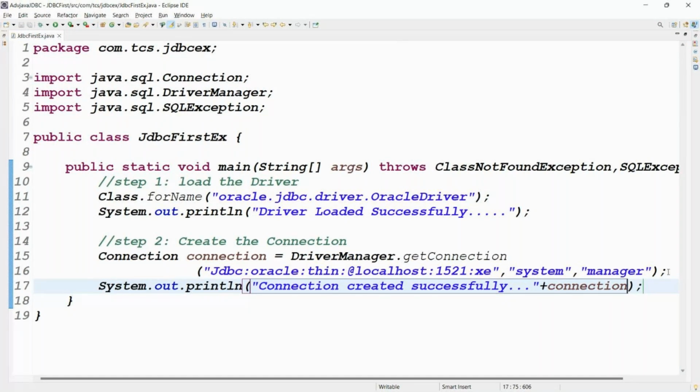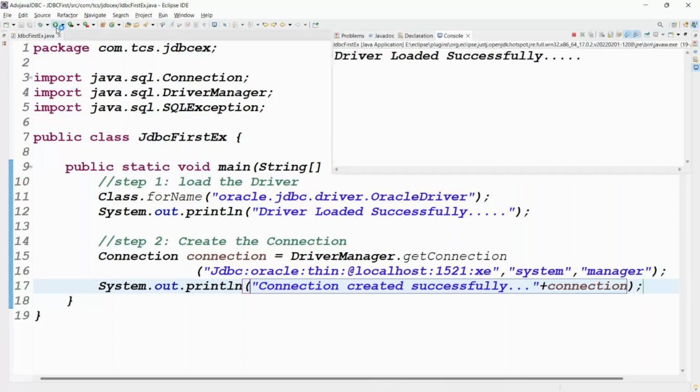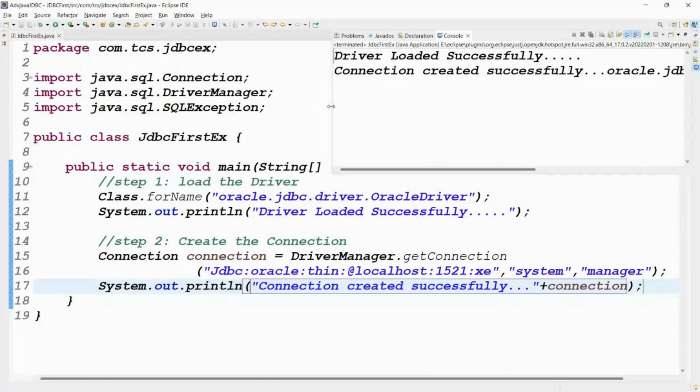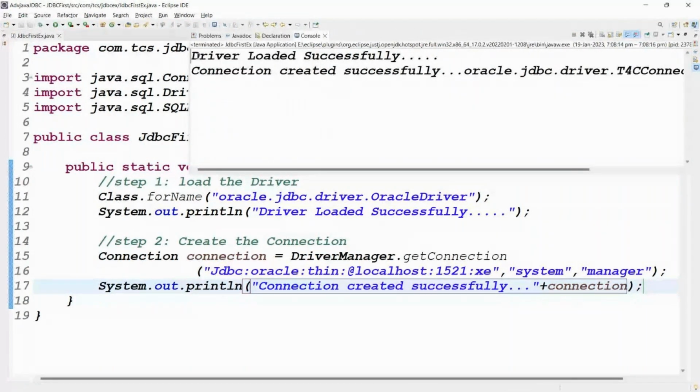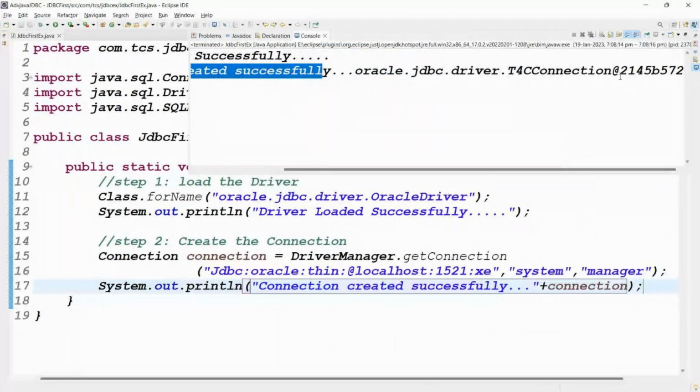Run this code. Output will come; otherwise, no output. Driver loaded or not loaded? Driver loaded successfully. Connection created, not created? Created. We got that hash code, right? Hash code is ready means the object is ready. The Connection object is ready, guys. The second step is completed.